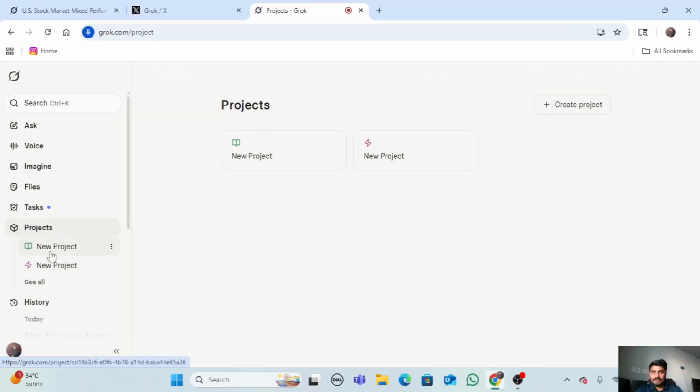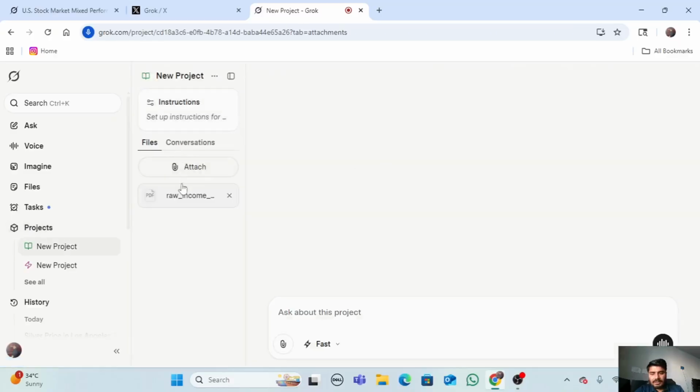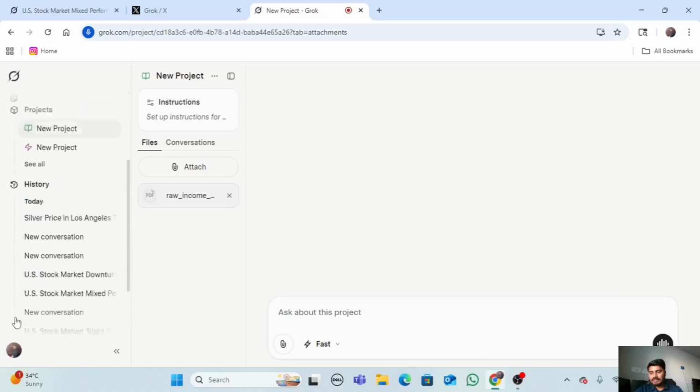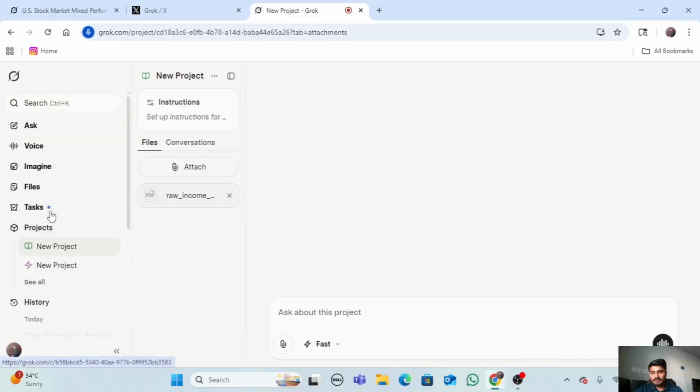So the next feature is projects. Simply, if we attach some attachments here, and give it instructions, whatever kind of instructions we need, it will memorize and remember whatever instructions we have given it. So once we come back and wish to work on that project again, we don't need to give them all the information. They just have every piece of information stored here. They will pull it back and work, and the work will be very easy. That's it about it. Here we can also get the history of whatever we have visited.